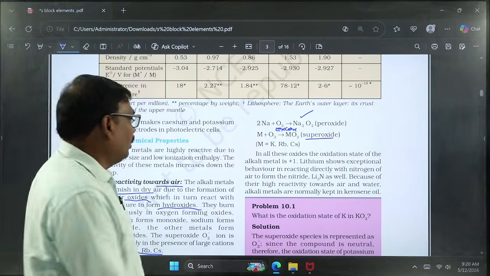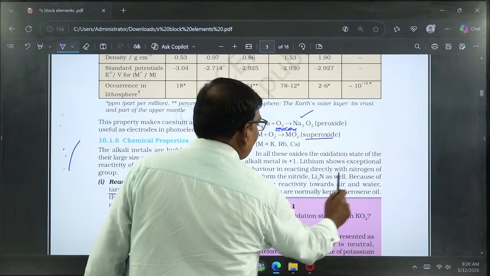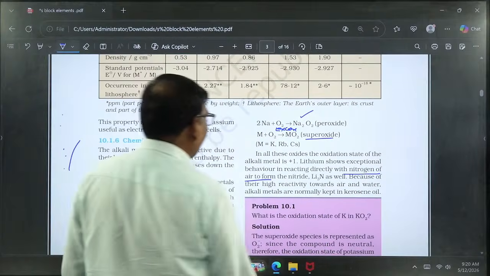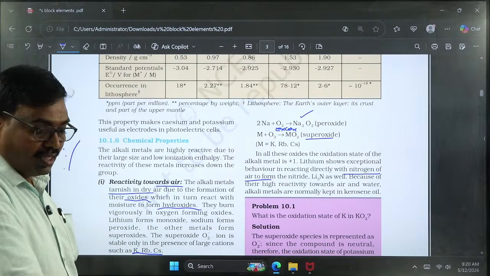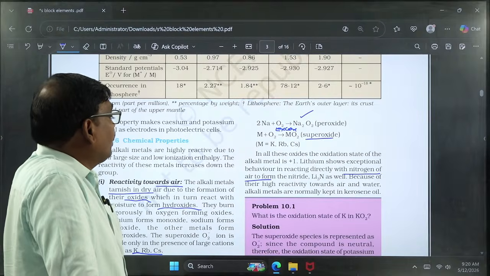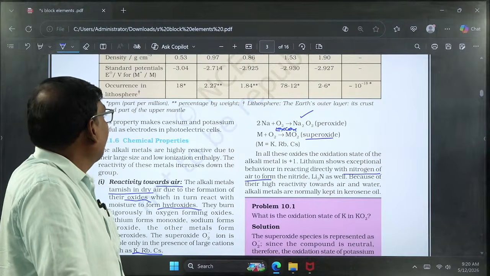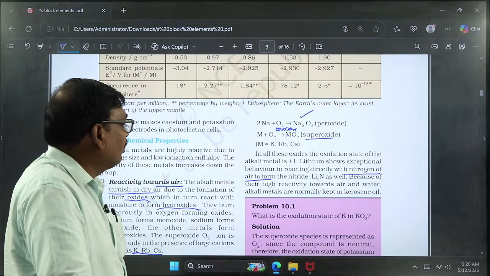Here lithium shows exceptional behavior, reacting directly with nitrogen, which is present in the atmospheric air. Already we discussed oxygen reactivity, along with which nitrogen is also present in atmospheric air. It forms nitride having the formula Li3N, lithium nitride.